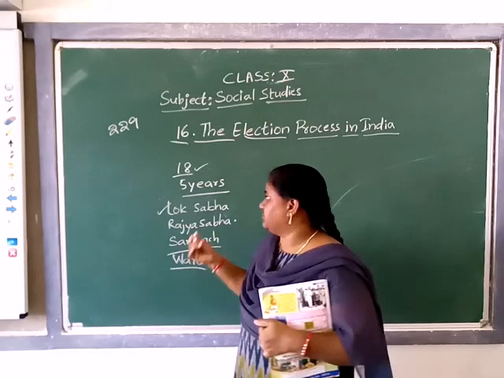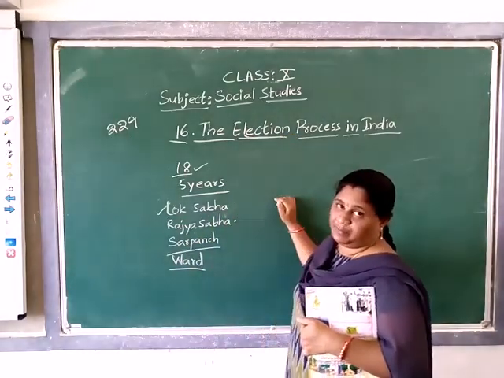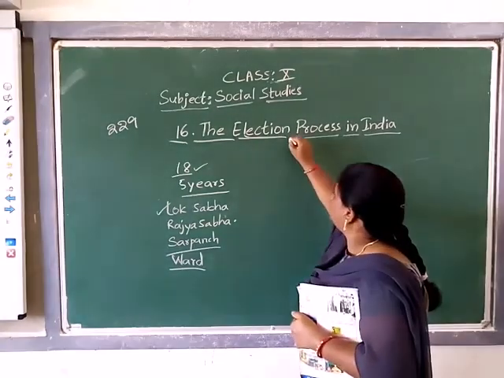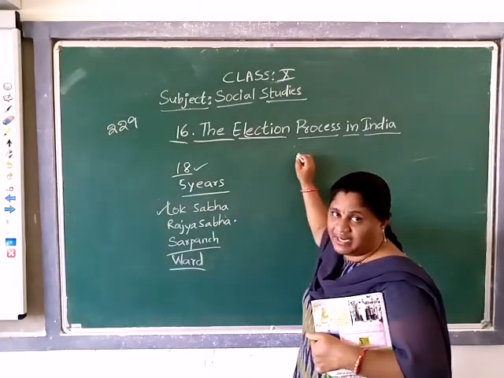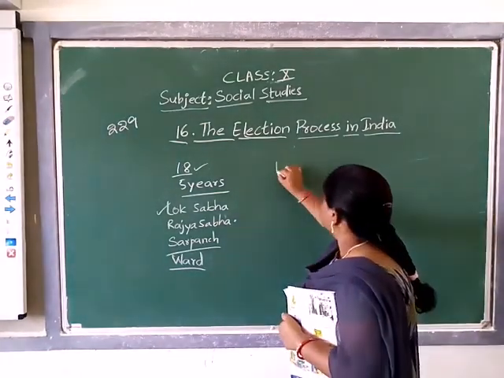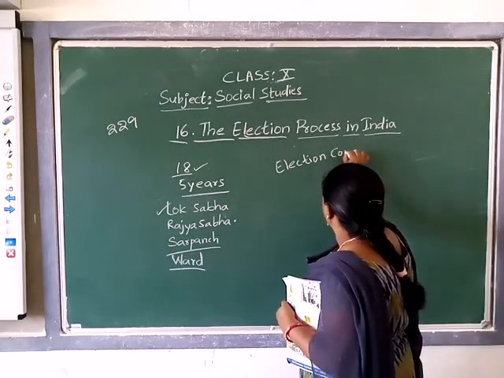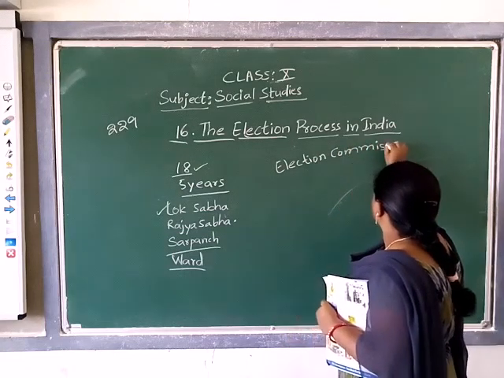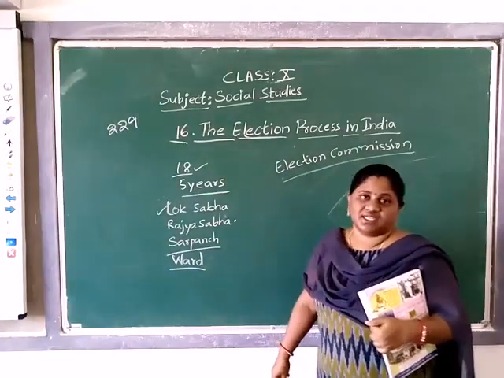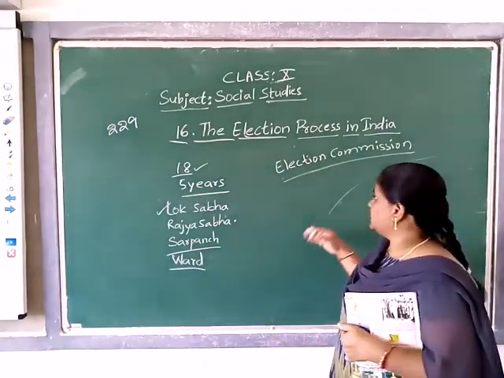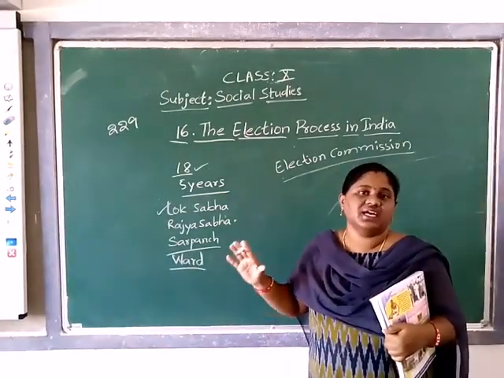Like all those departments, the government has another department, that is the election commission department. This election commission department organizes and maintains everything in the elections.